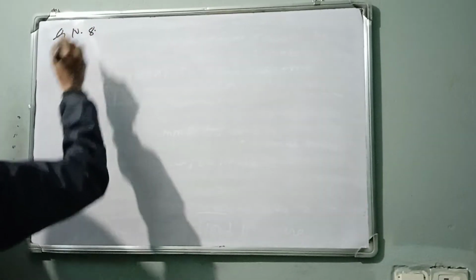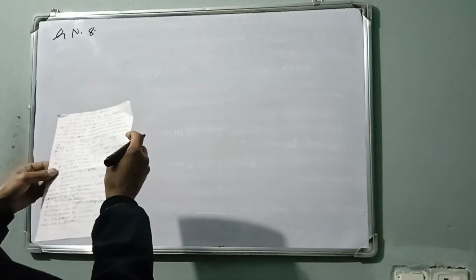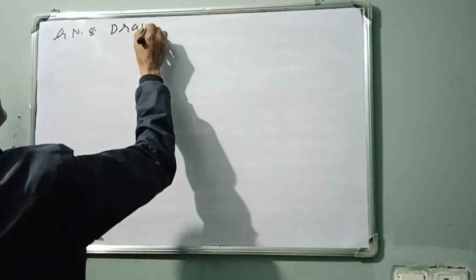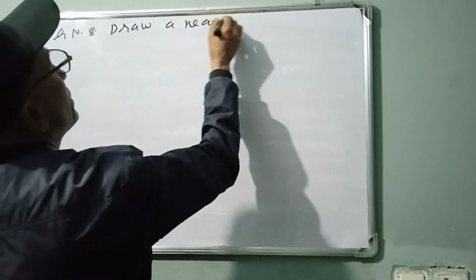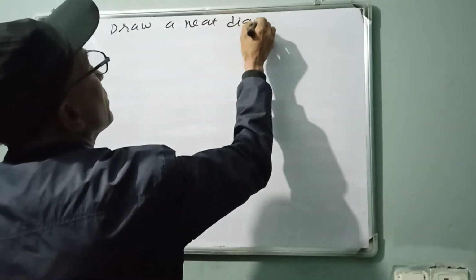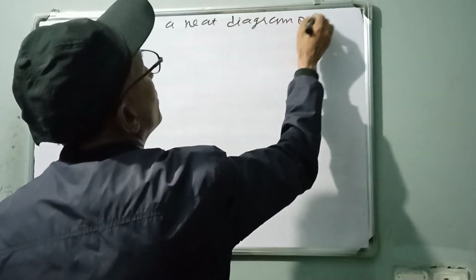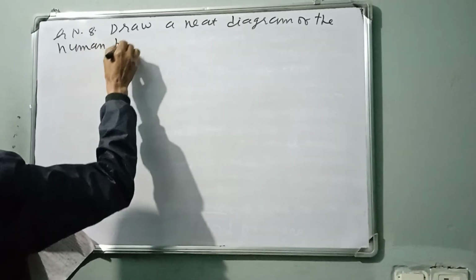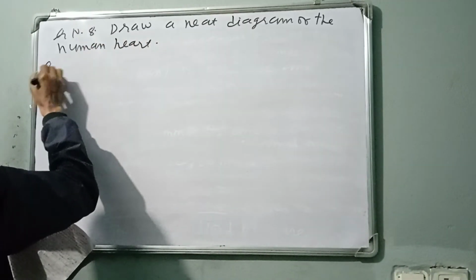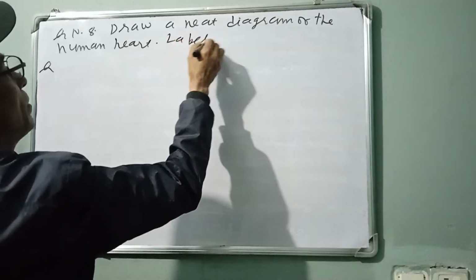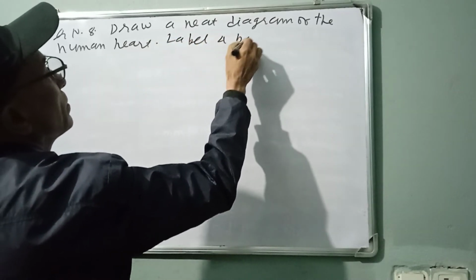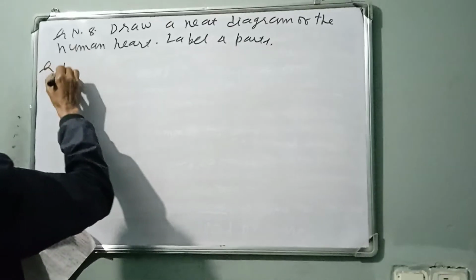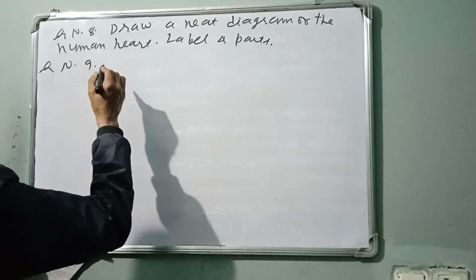Question number 8. I am giving some questions. Draw a neat diagram of the human heart. Sometimes this question can label 4 parts. Question number 9 is this.